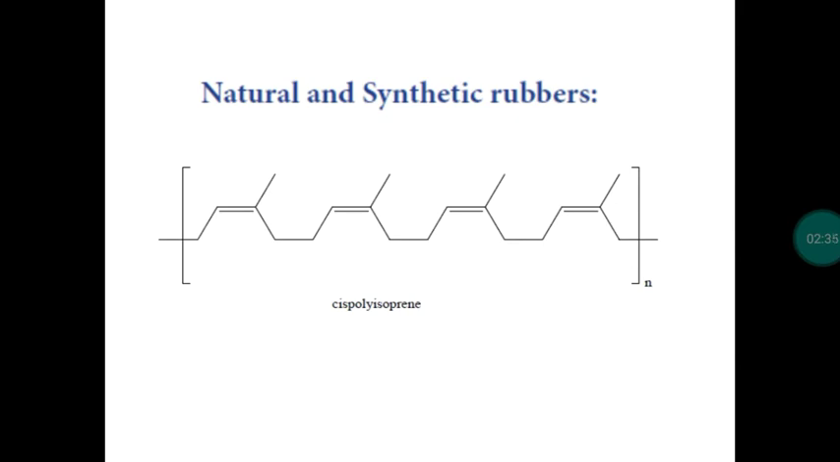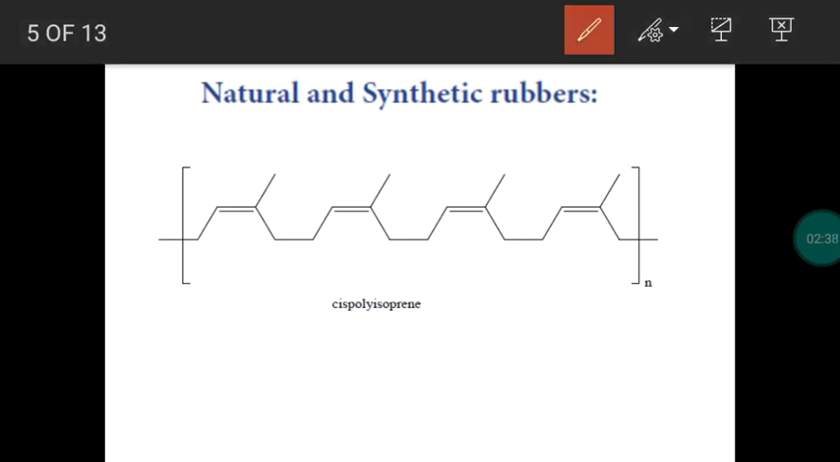One more question, what is the monomer in the natural rubber? Because it is a naturally occurring polymer, so the monomer is isoprene. Isoprene molecule is the monomer. Due to polymerization it becomes rubber, right? So isoprene, IUPAC name 2-methyl buta-1,3-diene. This will undergo polymerization, it becomes rubber. So the rubber is cis polyisoprene.